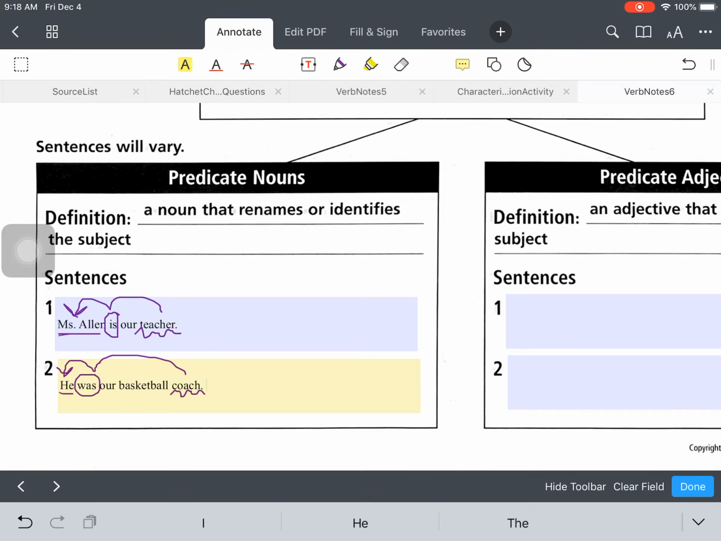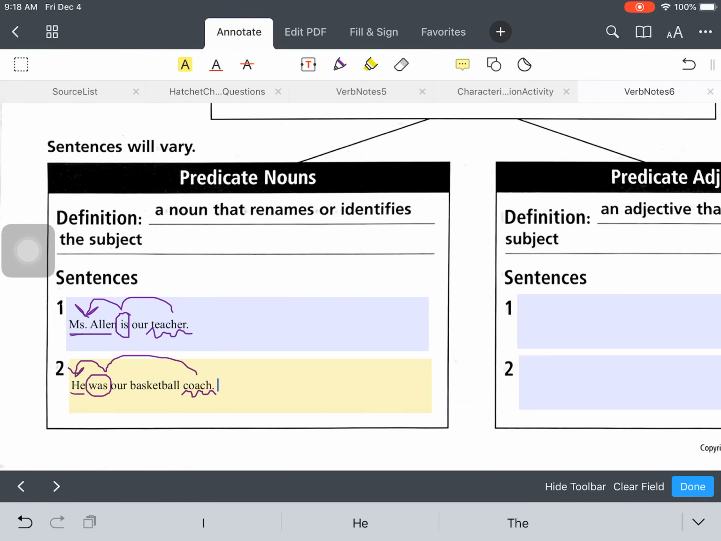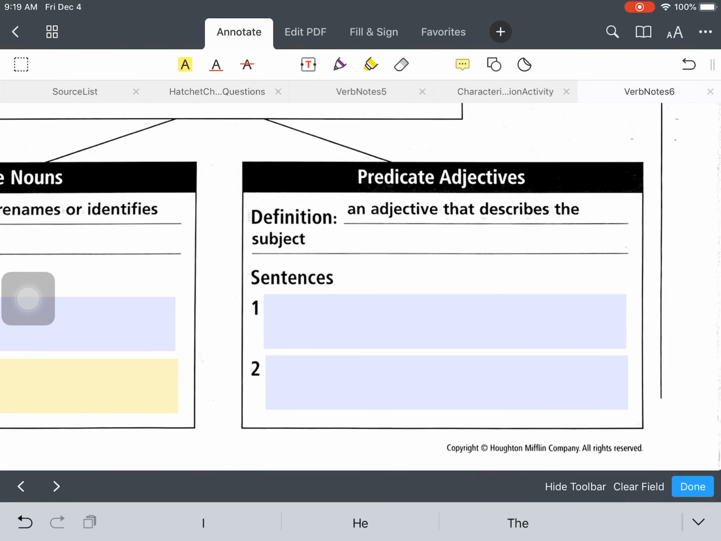Now over here we have predicate adjectives. A predicate adjective is an adjective that describes the subject. So when we talk about predicate nouns, they replace the subject. Miss Allen is a teacher. Teacher could replace Miss Allen. Coach could replace he. It is a noun. It's a person, place, or thing. However, when we're looking at predicate adjectives, they are not going to replace the subject, but they're going to describe the subject.